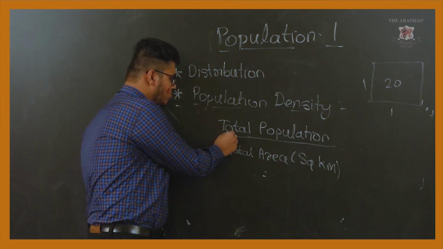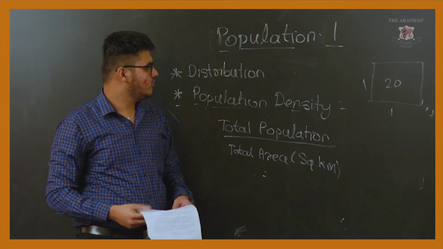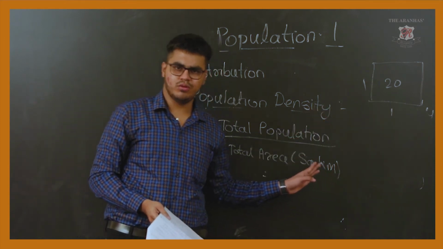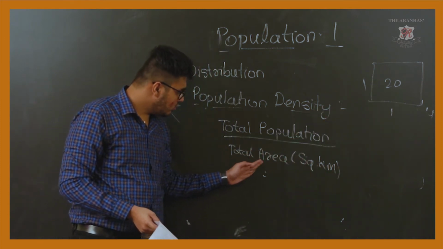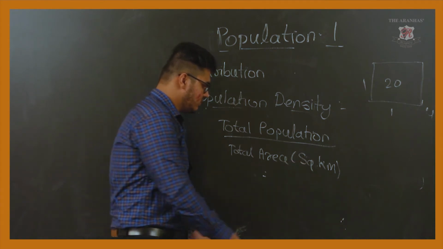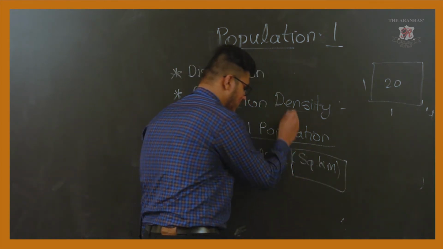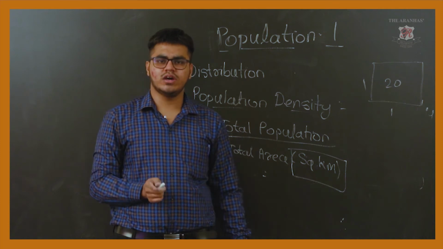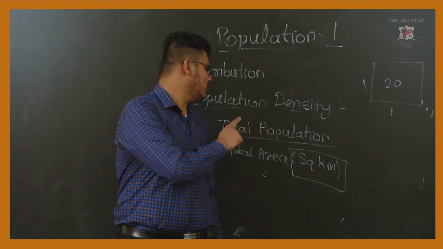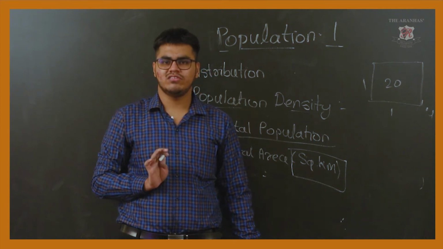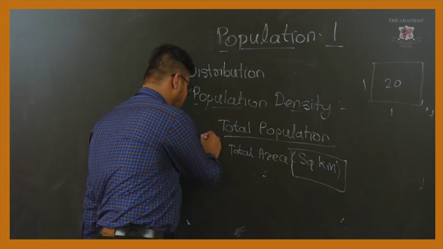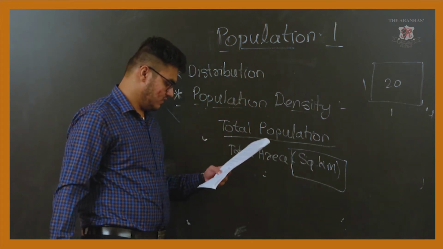Okay, so what is total population? Now in the numerical they will give you the total number of population upon the total area in square kilometer. This is very important, square kilometer. The area must be in square kilometer. Then and only then we are going to find the population density. So please remember this formula, population density.